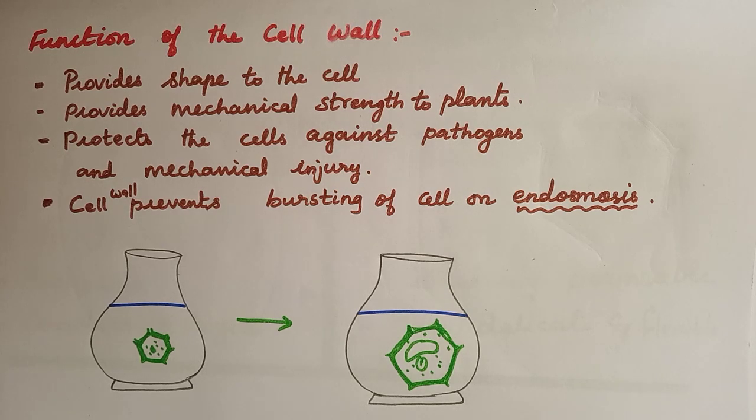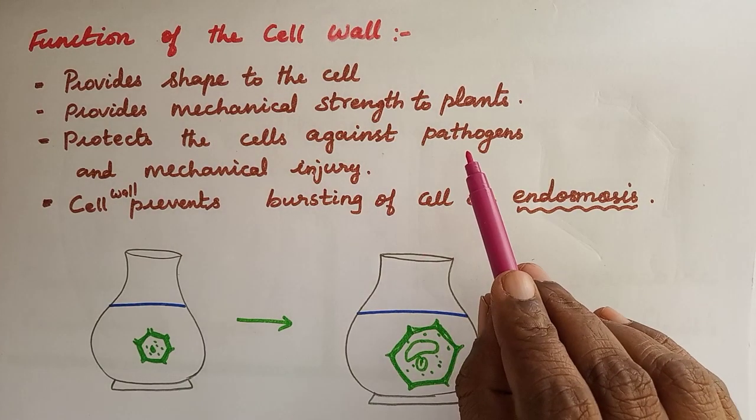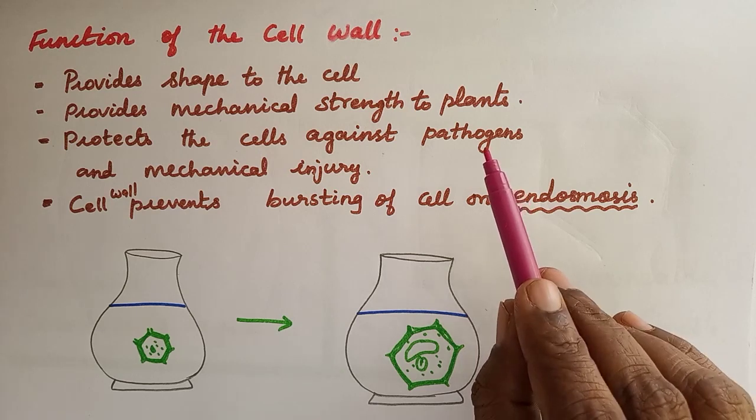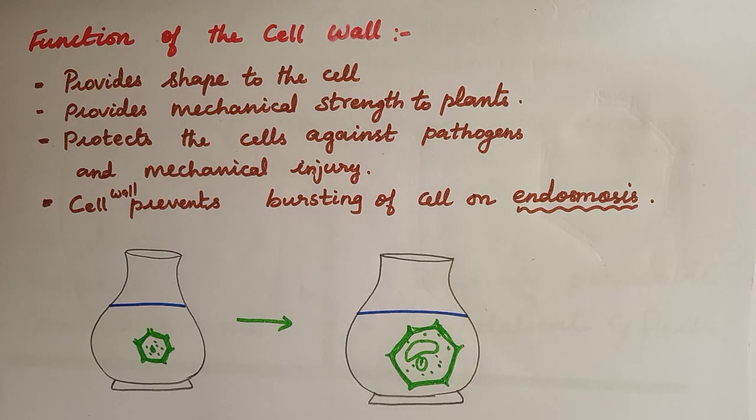The cell wall provides shape to the cell and provides mechanical strength to the plant cell. It provides structural strength to plants, because it is a rigid covering over the plasma membrane.